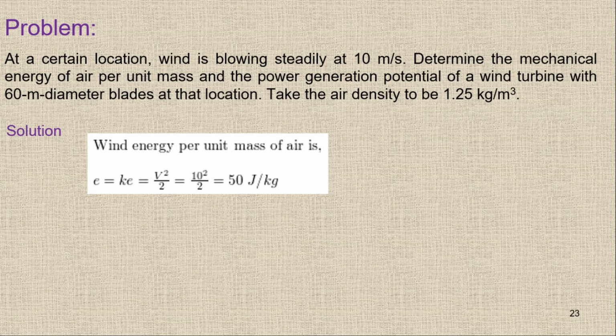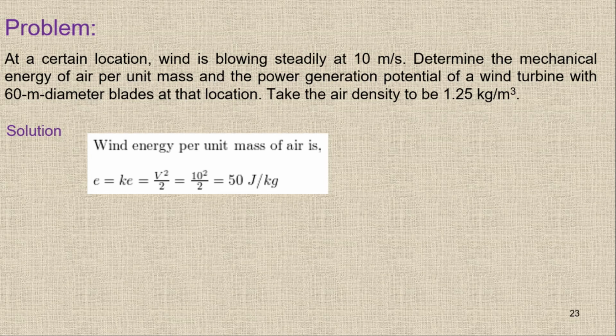Now you have to find the power generation. Like in the previous question, we simply multiplied this E by mass flow rate. Now in this question, area is given. Because diameter is given, you can easily find out the area, which is pi r square or pi by 4 d square. Velocity is given, which is 10 meter per second, and the density value is given, which is 1.25.